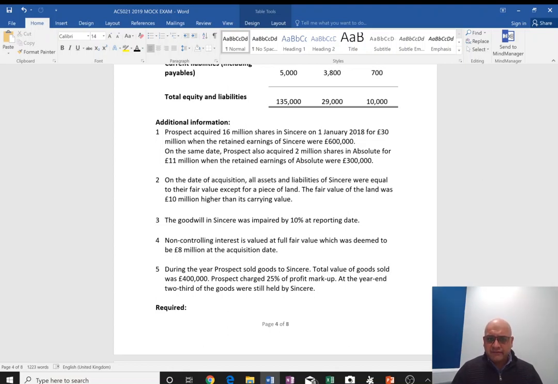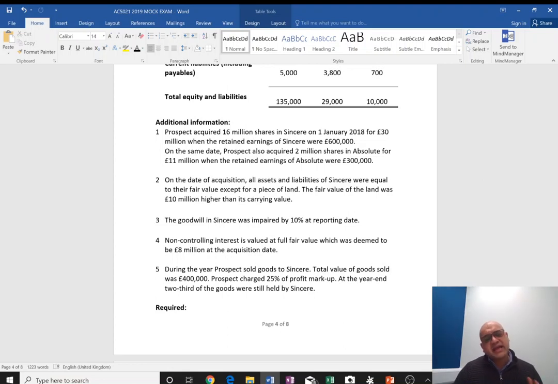Now, according to IFRS 3, when we are working out the initial phase of acquisition, all the assets and the liabilities of the subsidiary, the company being acquired, should represent their fair value. If any of the assets or liabilities were not at their fair value, we need to change them to the fair value. This is what is happening over here.